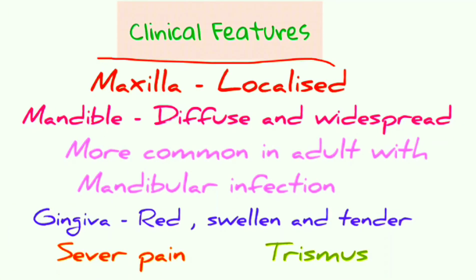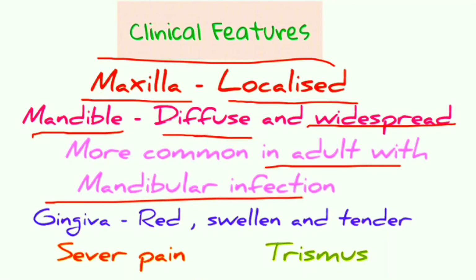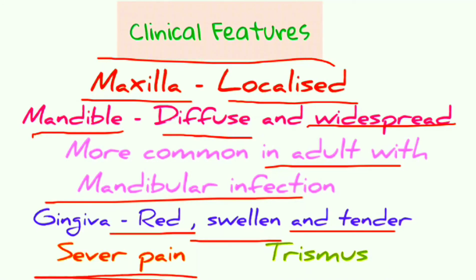If the maxilla is involved in acute suppurative osteomyelitis, it is going to be localized. When the mandible is involved, it is usually diffuse and widespread, more common in adults with mandibular infection. The gingiva overlying the osteomyelitis is usually red, swollen and tender. There is also severe pain of the jaw, and trismus is also seen.